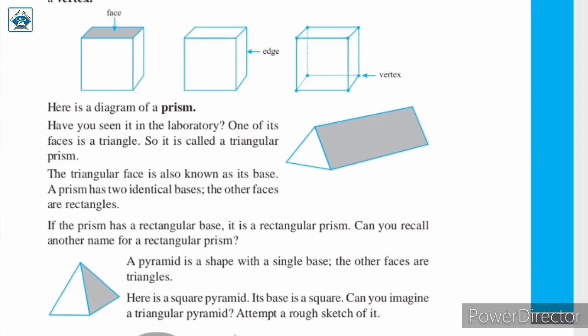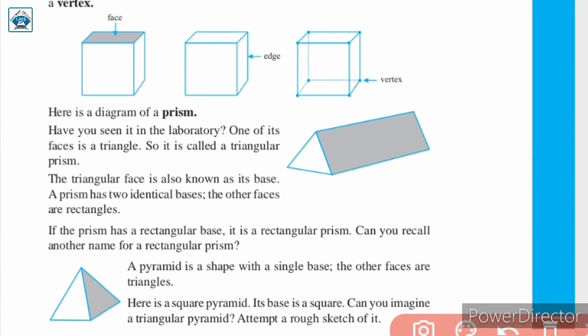Here you have been given a diagram of a prism which you might have seen in the laboratory. One of its faces is a triangle, so it is called a triangular prism. ठीक है.